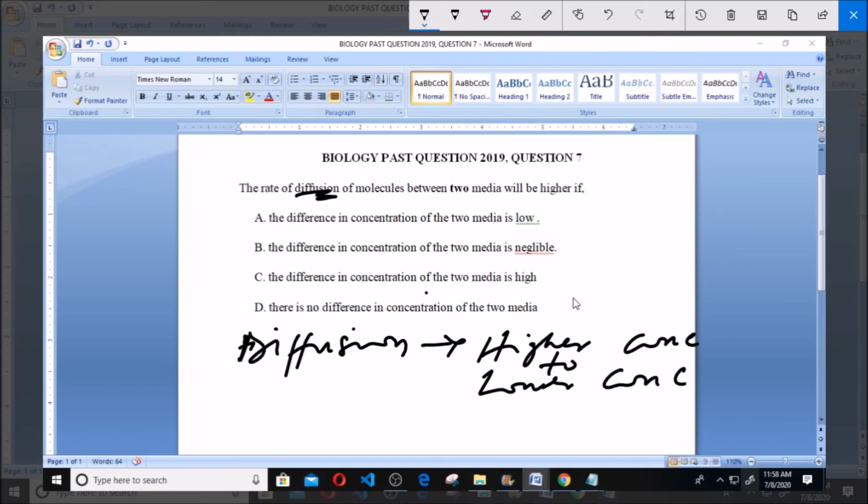the higher the rate of diffusion, because from the definition it says it's the movement of gases, ions from higher to lower. So now the correct answer in this option will be C, which says that the difference in concentration of the two media is high.